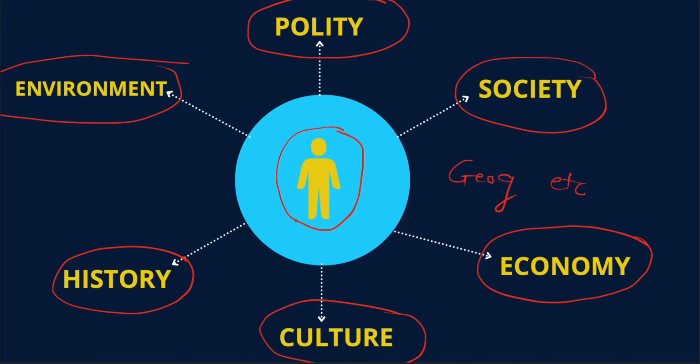A person throughout his journey of life comes across all these different types of aspects while he lives in a society. We cannot just skip any of these aspects if we want to stay alive and have a good life. We are a social animal, that is why we need the company of a society. In order to maintain the society and to govern and have law and order, we need a proper polity. We need an economy to better manage the available resources. We have a historical background which talks about the roots to which we belong. It is also supported by a cultural history and, of course, the environment in which we live.